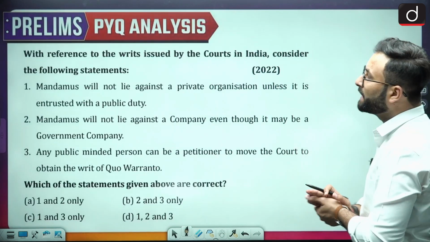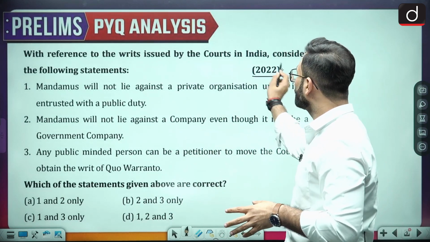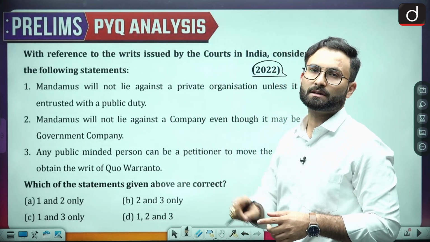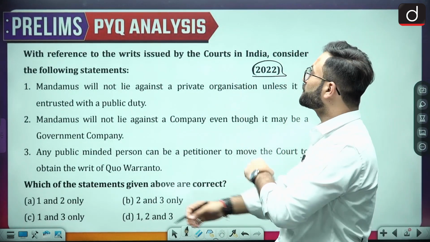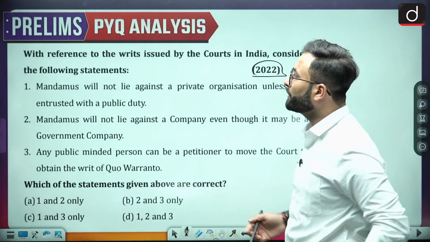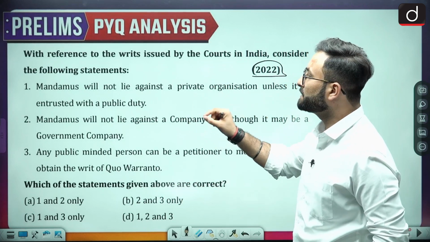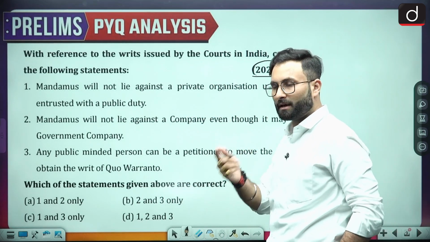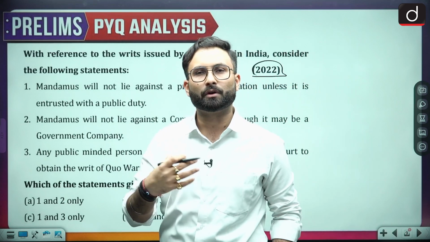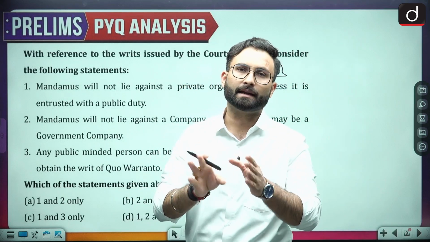Now let's move further. With reference to the writs, we have already talked about the writs. Here you can see in 2022 they have asked a question, in 2024 they have asked a question again. So that is why this section becomes important for you. With reference to the writs issued by the courts in India, consider the following. Mandamus will not lie against a private organization unless it is entrusted with a public duty. Okay, so that is true. When we talk about the mandamus, that will not be going for the private organization, but if that private body is doing a public function, in that case it can be issued.